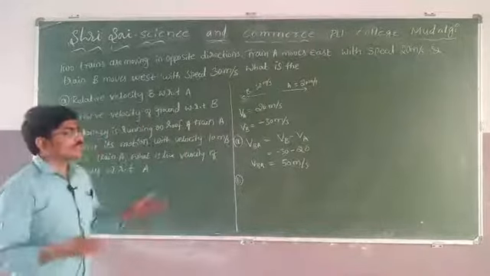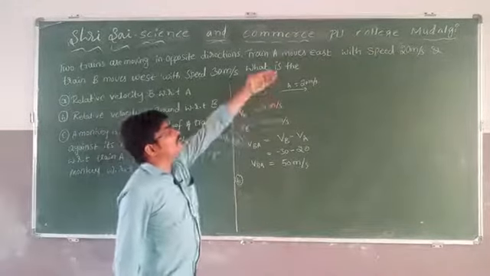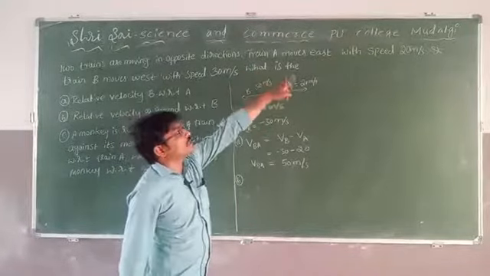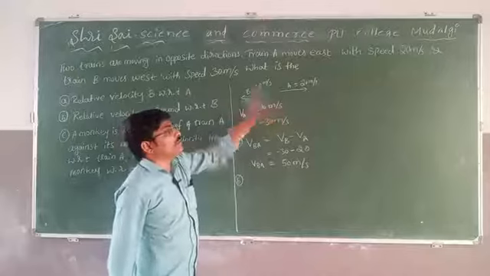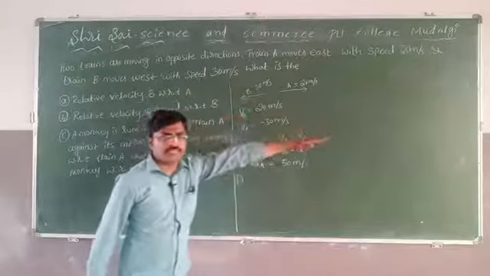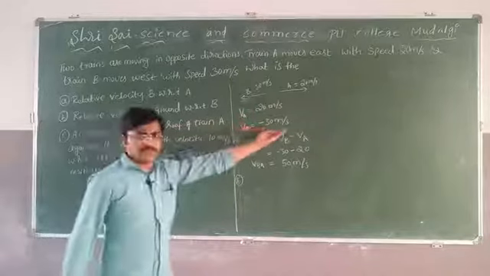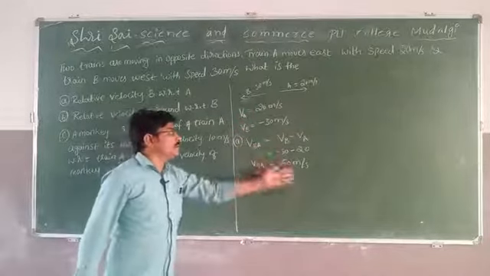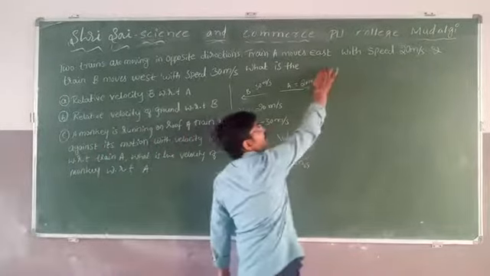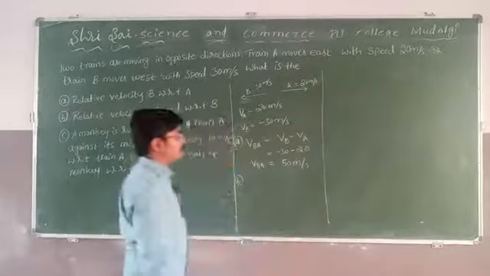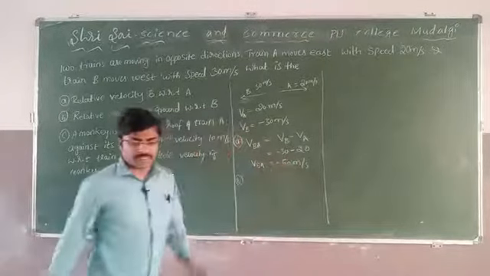Easy, no? There is no confusion. Why did I take it as 20? They have given that train A moves east with a speed of 20 meter per second. Why is it positive? It is moving in this direction, that's why I take it as positive. Here, the opposite direction, take it as negative. Minus 30. Same principle. Minus 50 meter per second.